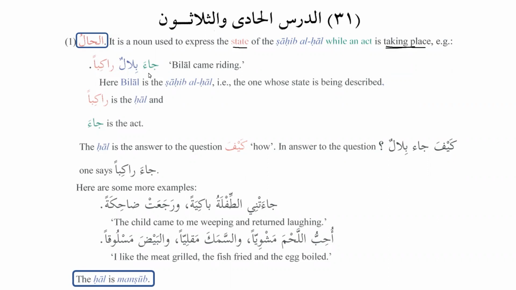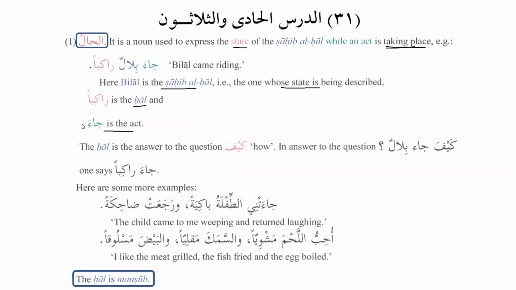So for example, we say, Ja'a Bilalun Rakiban. Bilal came riding. So here we can see that Bilal is the Sahib al-Hal, and the one whose state is being described. So that is called Sahib al-Hal. And Rakiban is the Hal, and Ja'a is the act. So the one that is being described is called Sahib al-Hal, the one whose state is being described, and after that the noun that follows it is called Hal.